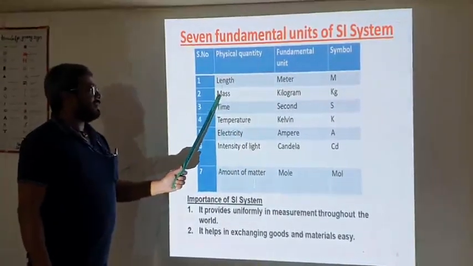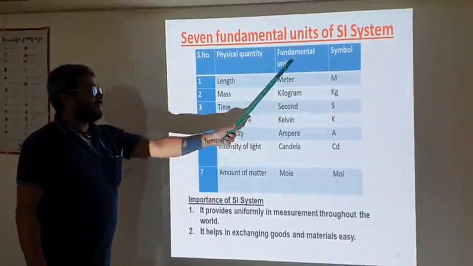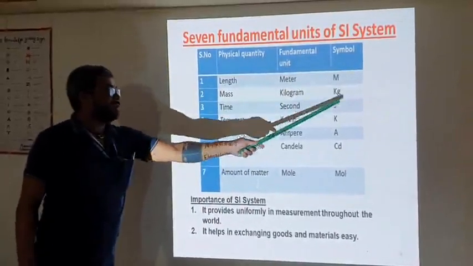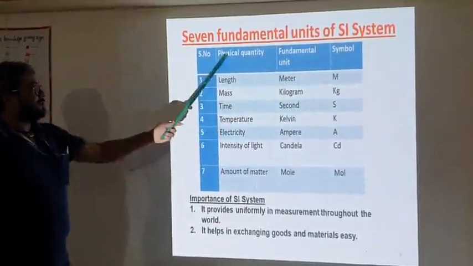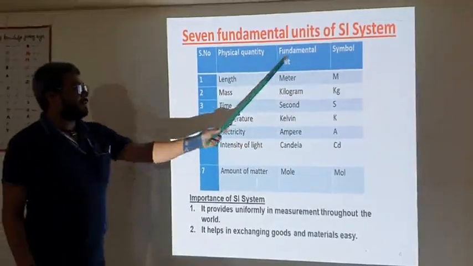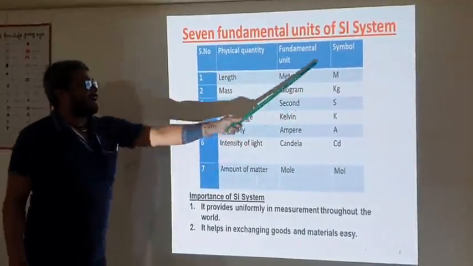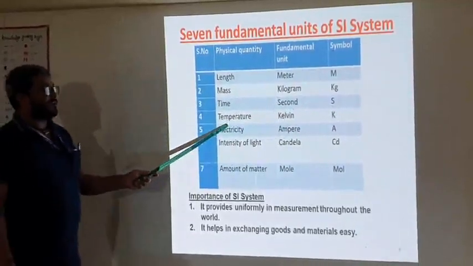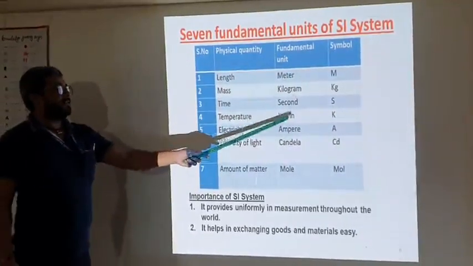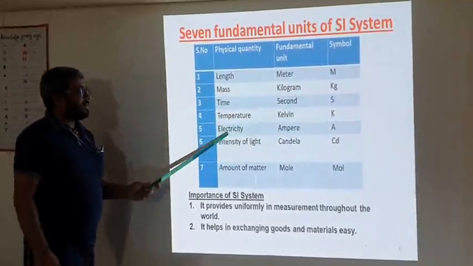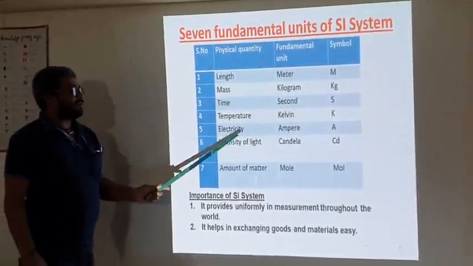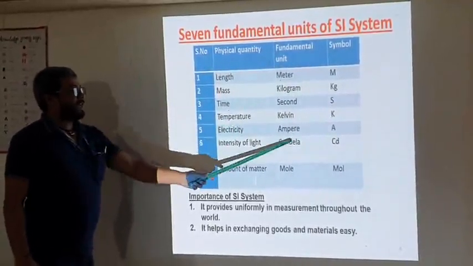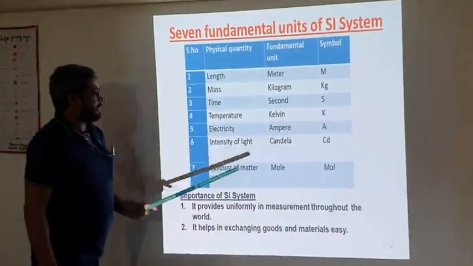Same as mass. Mass means kilogram. The fundamental unit is kilogram and the symbol is kg. Time: the fundamental unit is second and the symbol is s. In the same way, temperature: the fundamental unit is Kelvin, symbol is K. Electricity: the fundamental unit of electricity is ampere and the symbol is A.